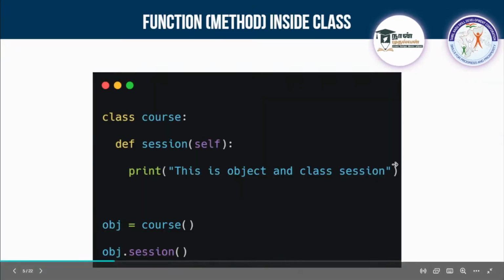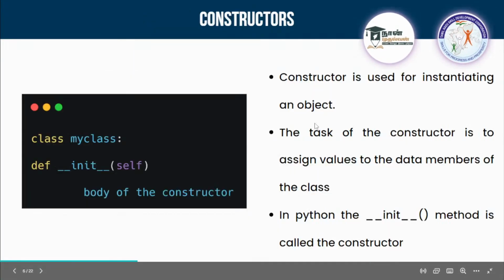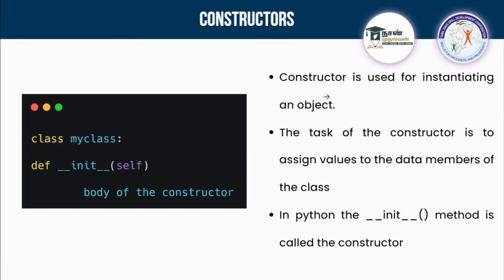Next, there is something known as constructors in Python. What is a constructor? A constructor is used for instantiating an object. Imagine we are creating a class, and inside it we are creating many functions, and if you want to pass an argument in the function, we will be getting some names, right? In the case of parameters, we will be asking for name or age or any other detail. So how can you do that inside a class? If you are creating many functions inside a class and you want to pass parameters or arguments inside, it will be a little bit tedious.